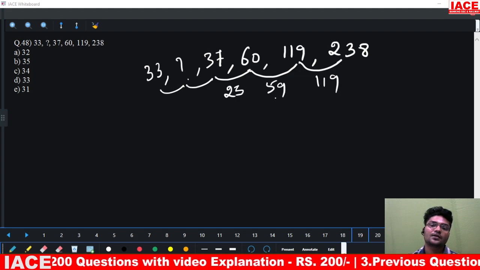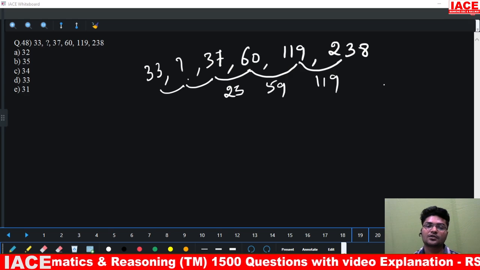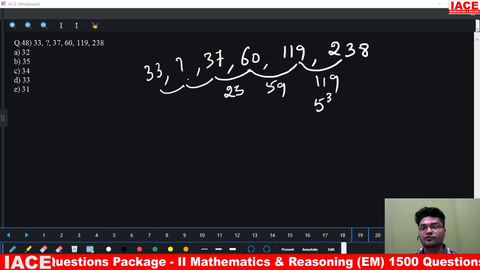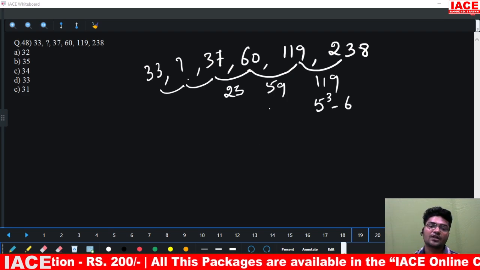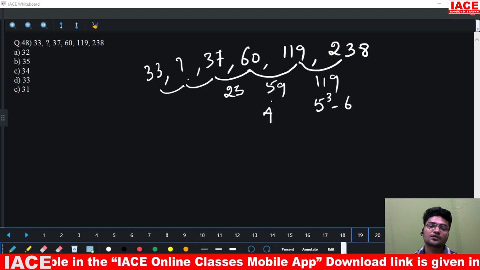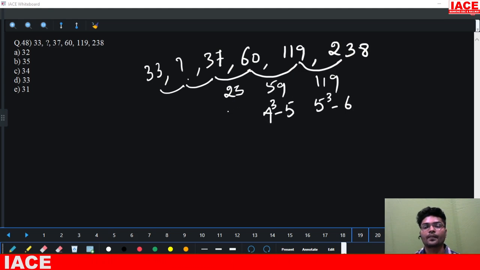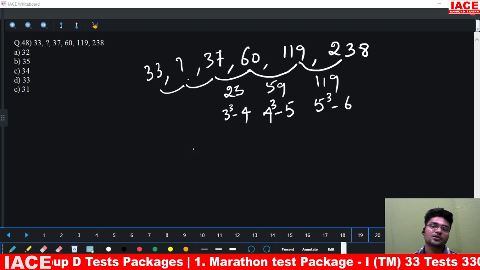So 23, 59, 119, all of them are closer to a cube. 119 is closer to 5 cube. So 5 cube minus 6 will give me 119. 59 is closer to 4 cube. So this is 4 cube minus 5 will give me 59. And this is 3 cube minus 4, that is 23.